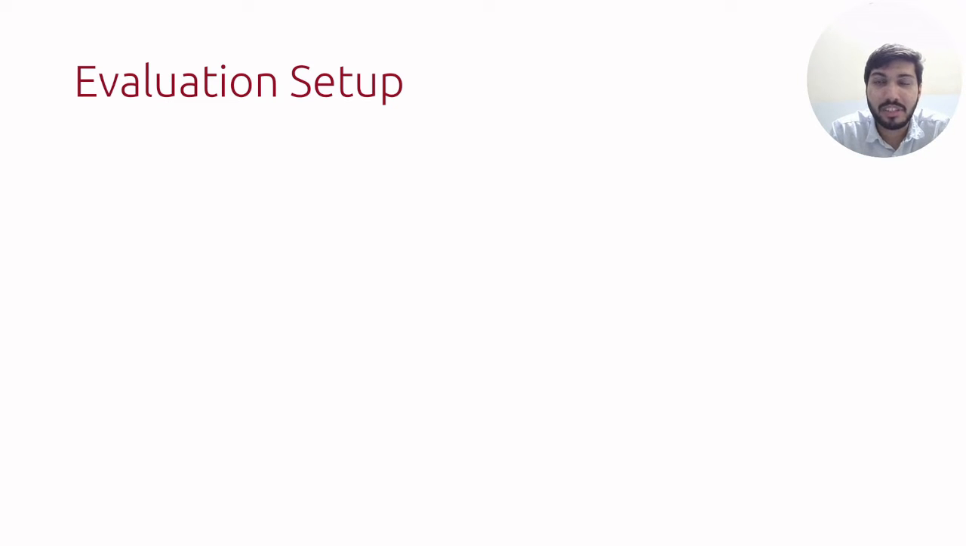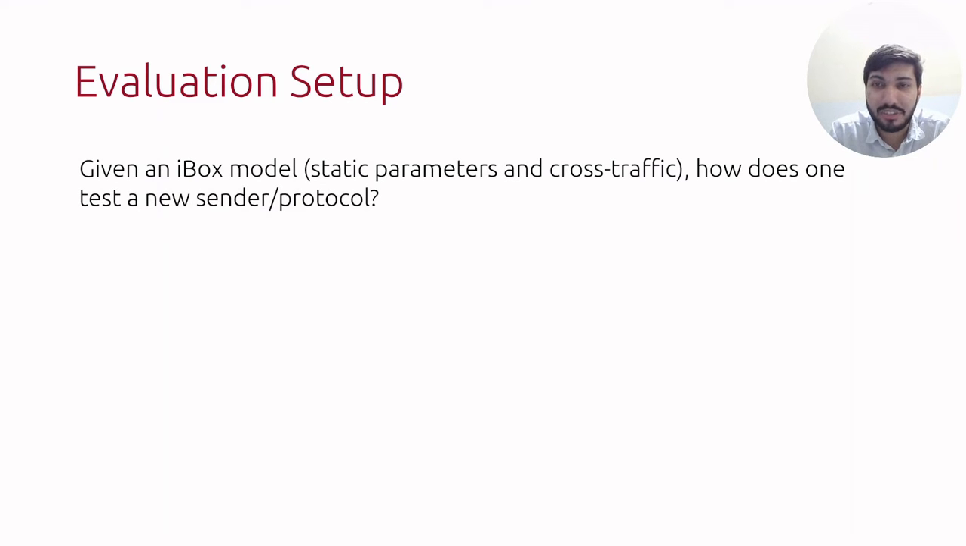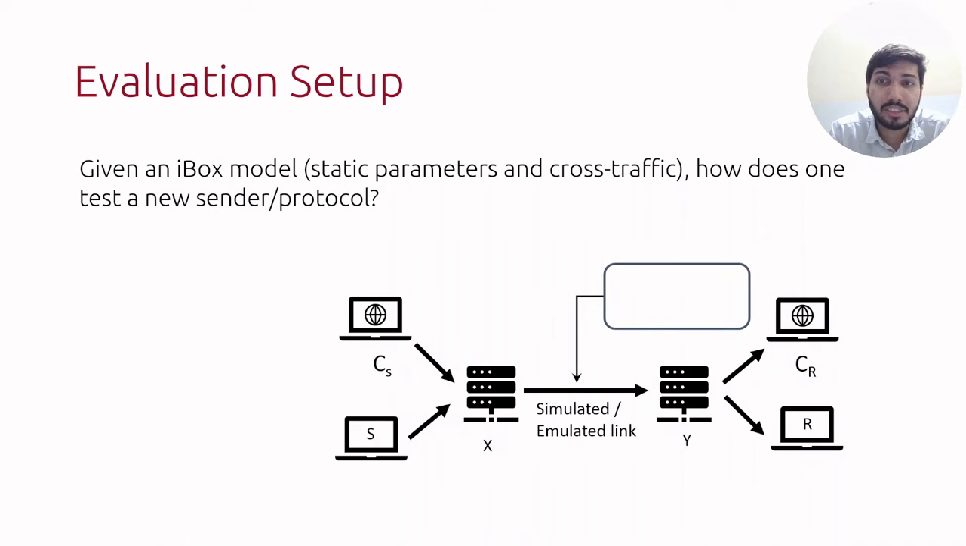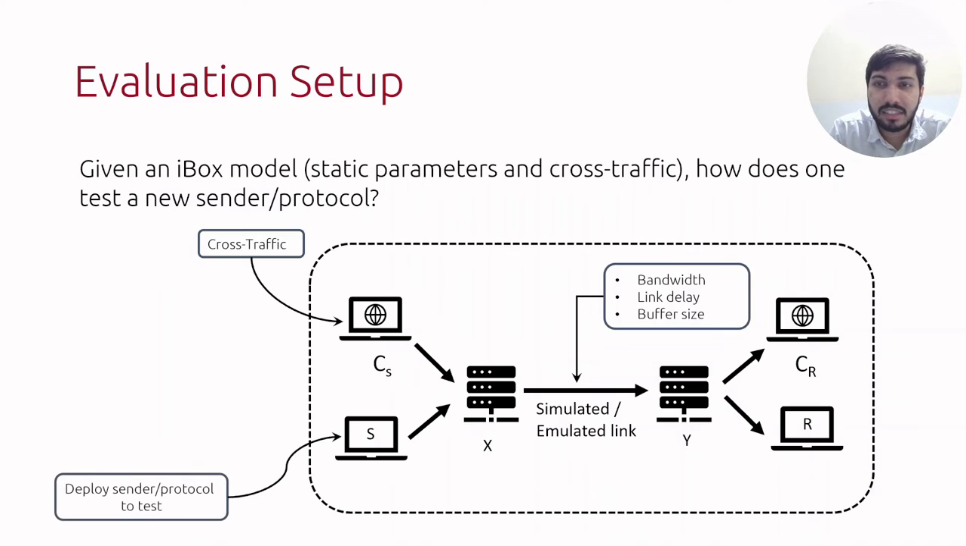I will be talking about evaluation of iBox. Given static parameters and cross-traffic, how do we test a given sender or protocol? We set up a simple dumbbell topology and set the static parameters on the bottleneck link. We send cross-traffic from node CS to CR across the bottleneck link. The sender under test is deployed at node S and the corresponding receiver is deployed at node R.